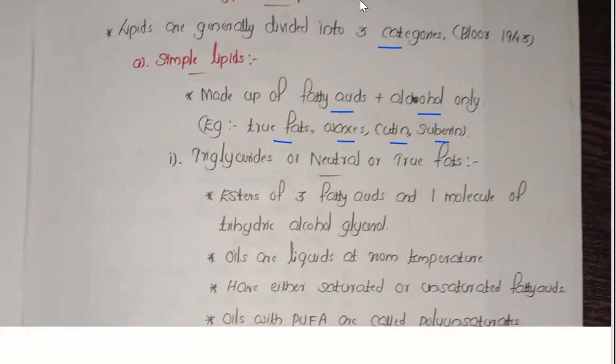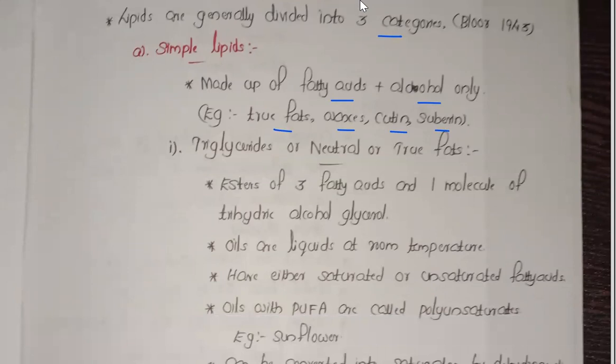Now triglycerides are the neutral or the true fats. This contains extra details, so if you want, you can learn. For the theory exam, you have to learn what a simple lipid is, what its composition is, and examples. That's enough for the board exam.